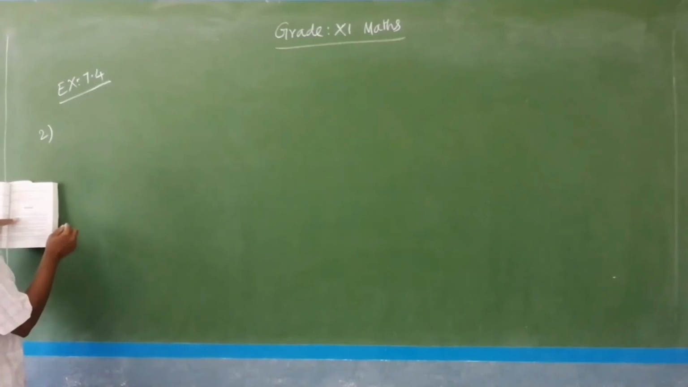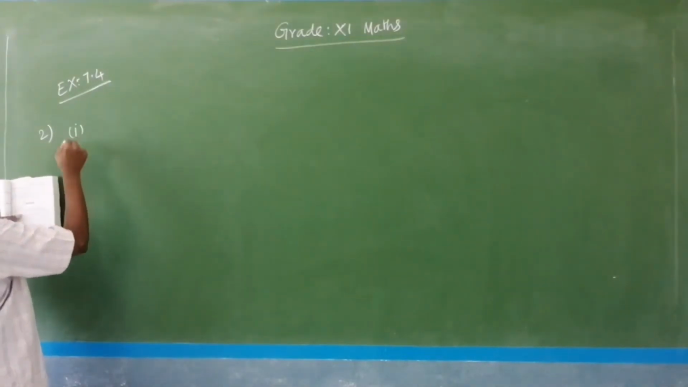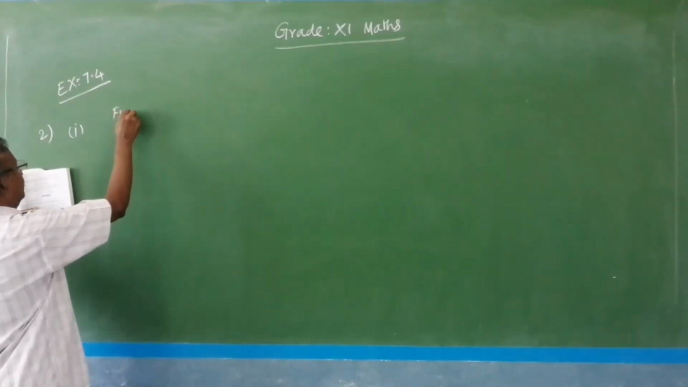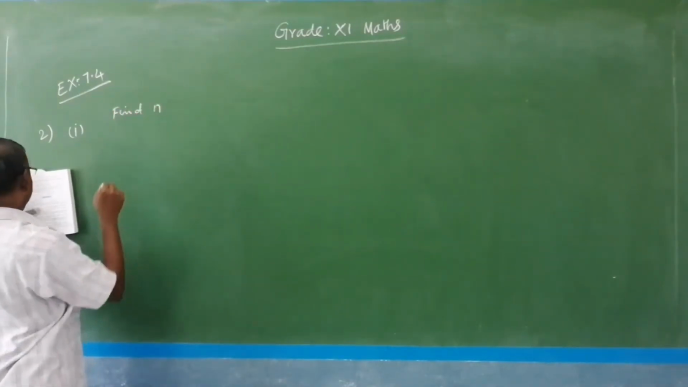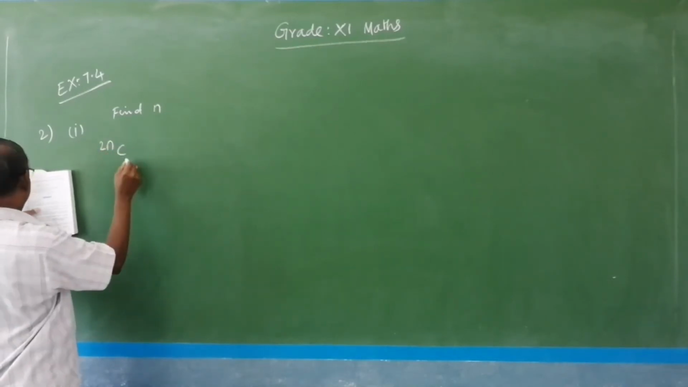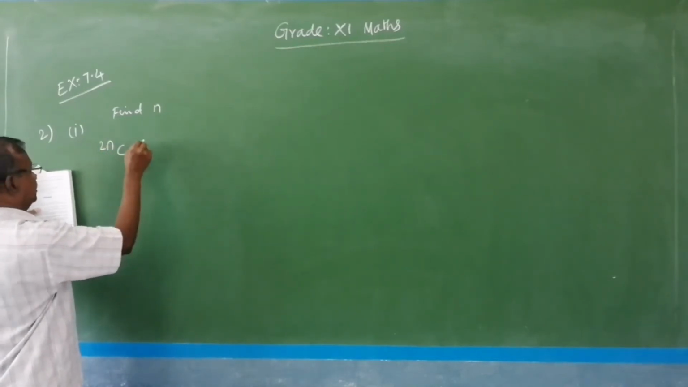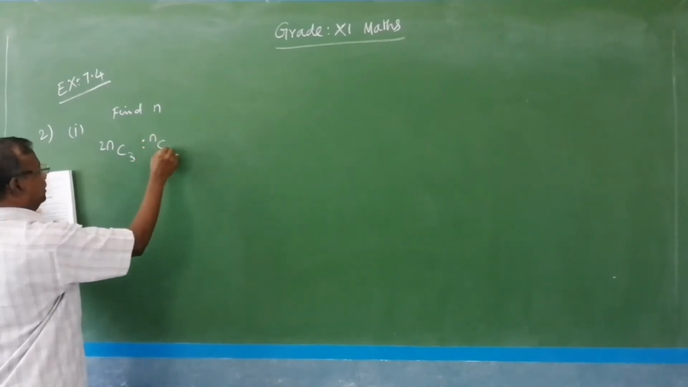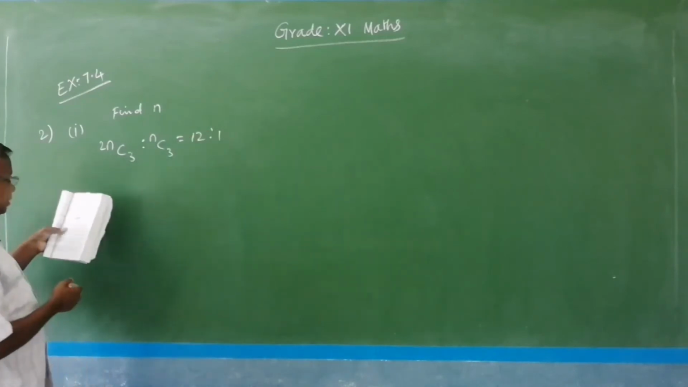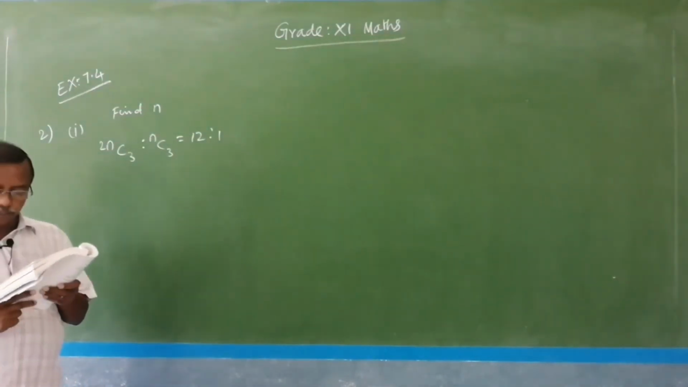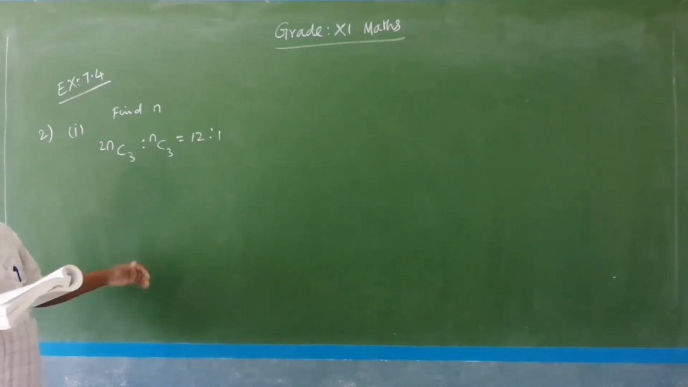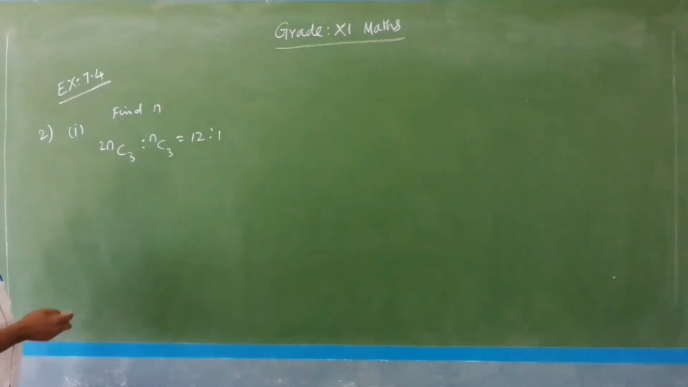Next, question number 2, subdivision 1. Determine n, that means find n. Given that 2nC3 is to nC3 equals 12 is to 1. So there are two subdivisions. The first subdivision I do, and the second subdivision you can solve following the same way.